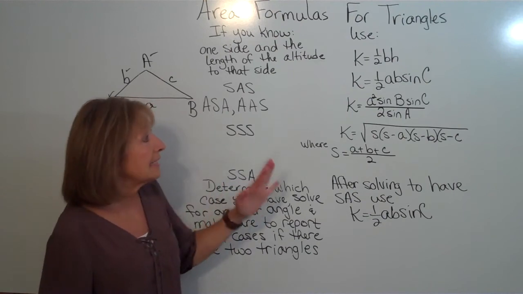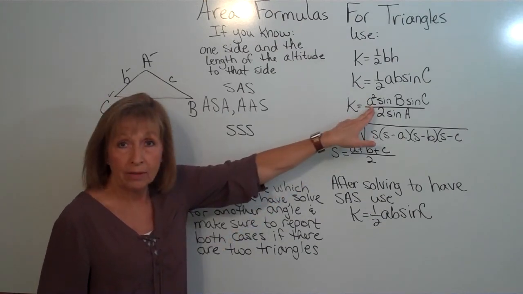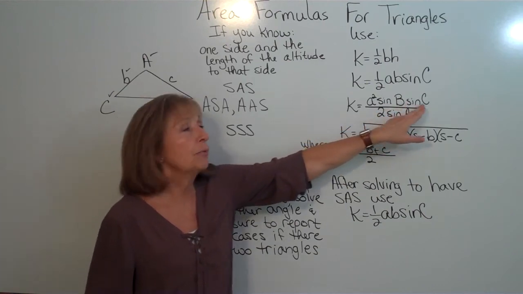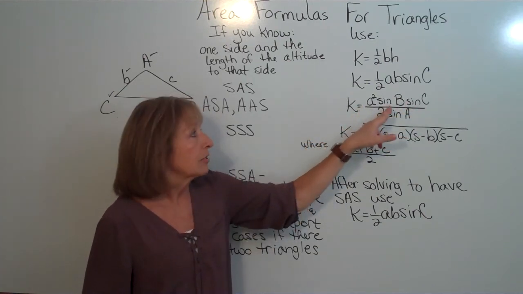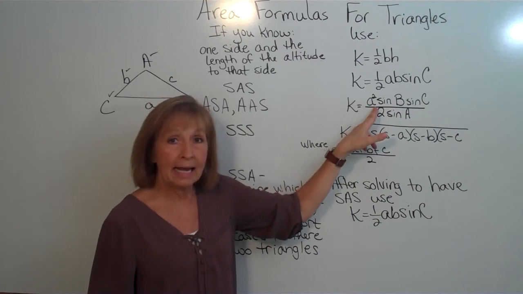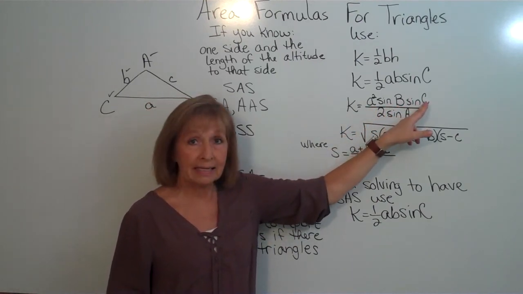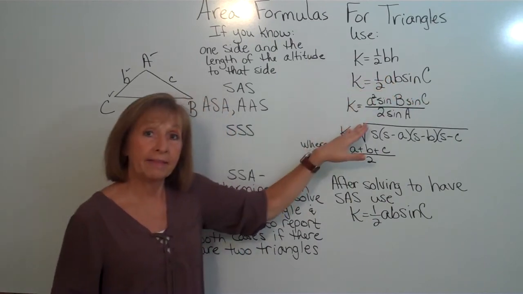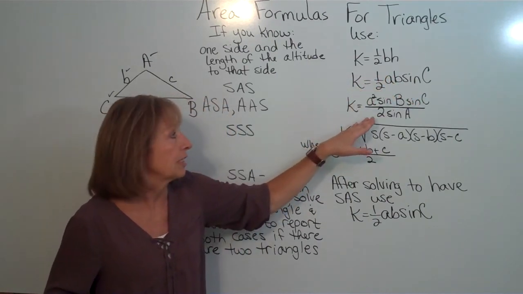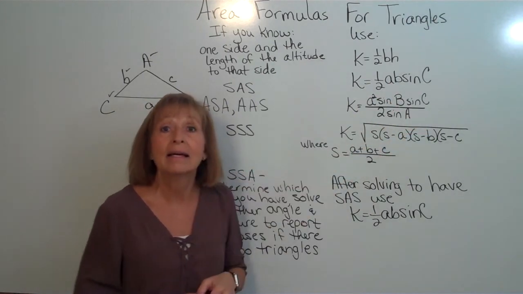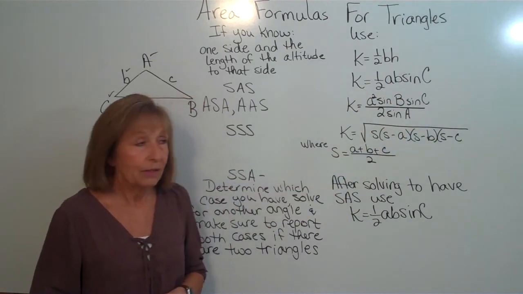Then the only side you have is squared, and it's multiplied to the sine of the two angles that don't match that letter. So here it's K is equal to a squared times the sine of angle B, the sine of angle C, and then in the denominator we've got that 2 because of the 1/2 coefficient, and then the sine of the angle that's opposite the side that you know.